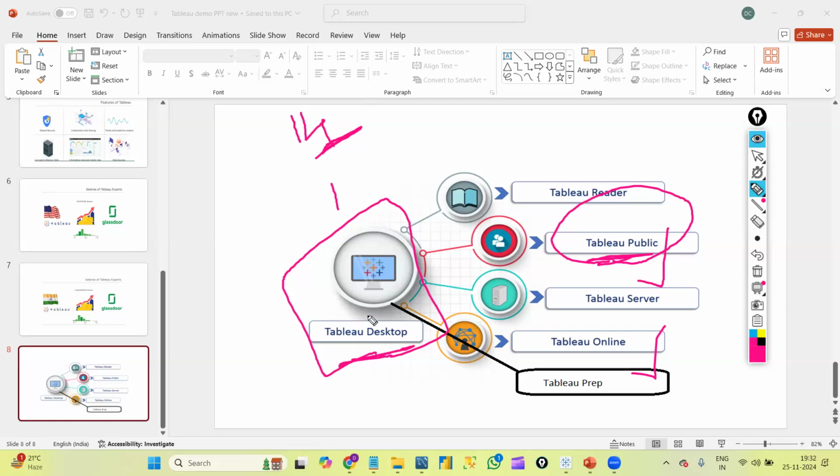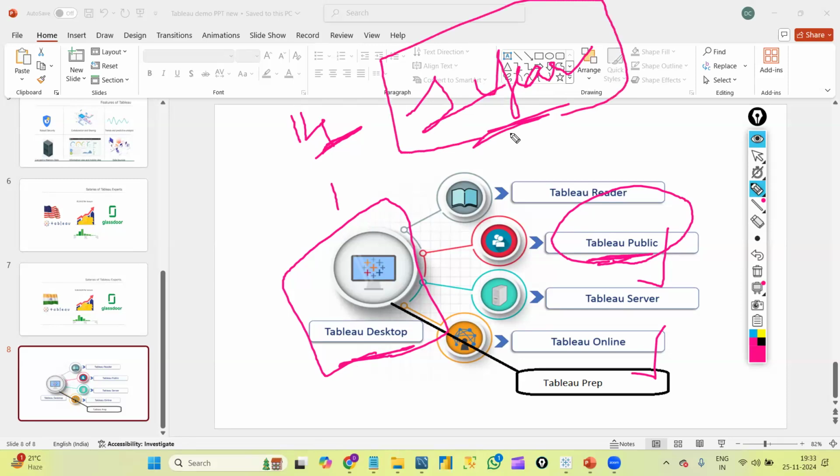If we want to use Tableau desktop for more than 14 days, we can register ourselves as a student. I suggest all my students do that. If you can get any student ID card, maybe from your friends or family, we will upload that student ID card and get a 1 year free license of Tableau desktop. I'll show you this whole process going forward.